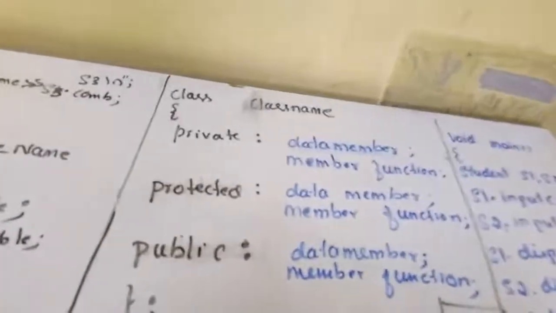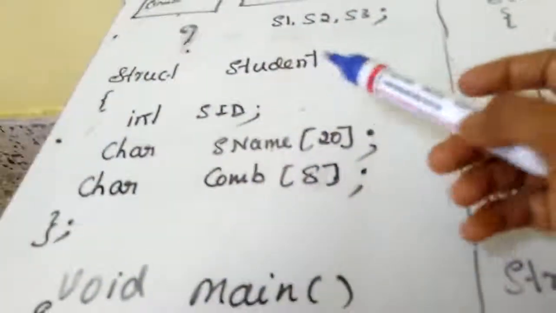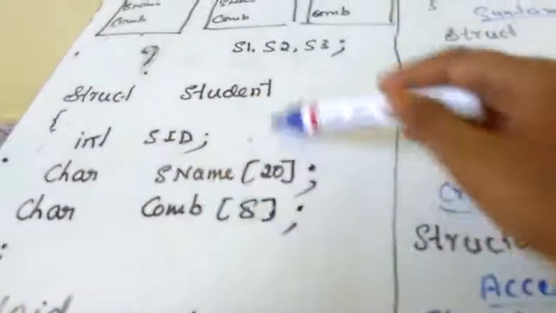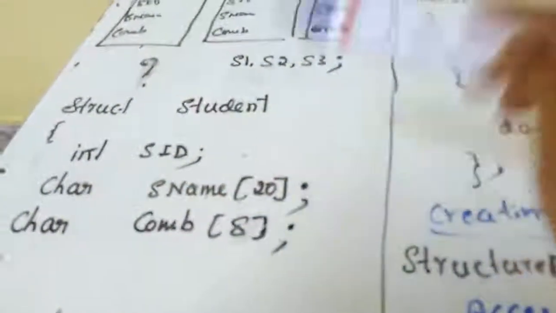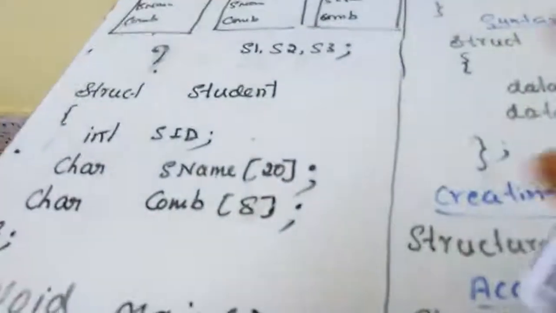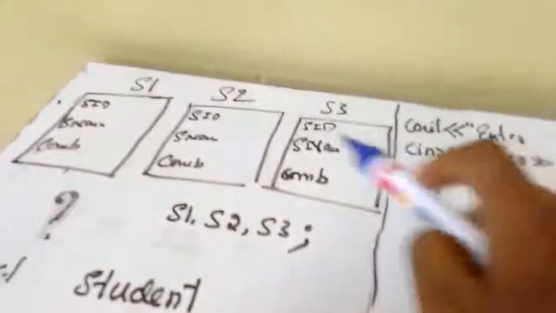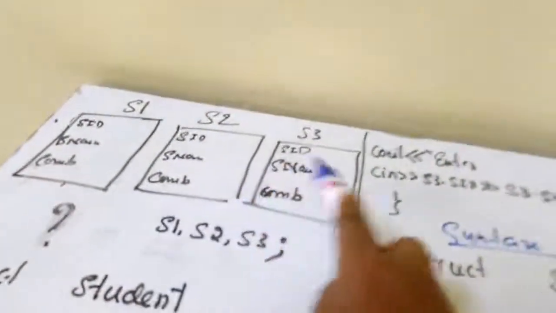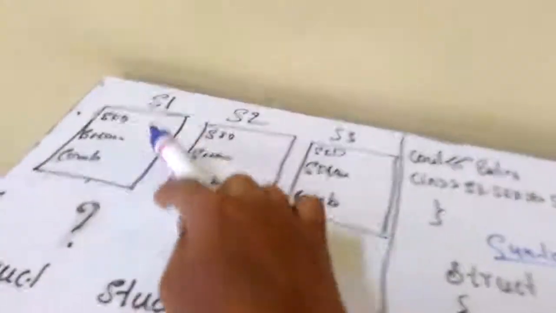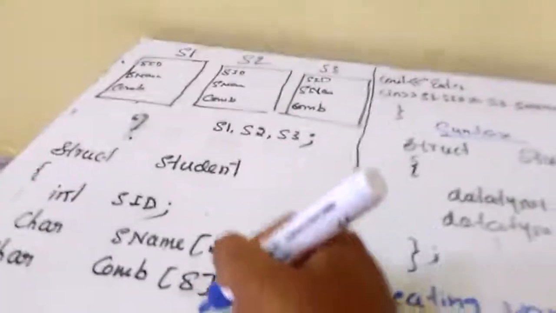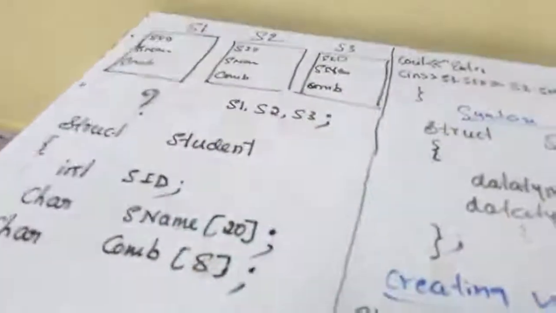Another thing is member function, isn't it? See here, one more thing you have to observe. In a structure definition, what have we taken? Only variables. These are all called members of the structure. The members of a structure are nothing but the data members of the structure. See, these are all data members, isn't it? These represent three different students, each student having these many data members. So it is only possible to define data members in the structure definition.